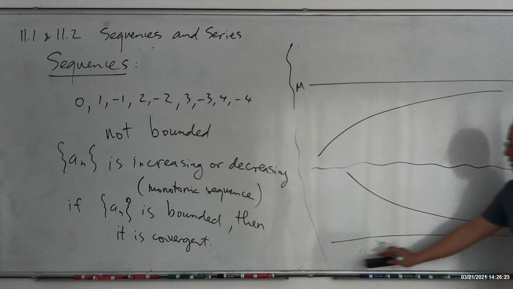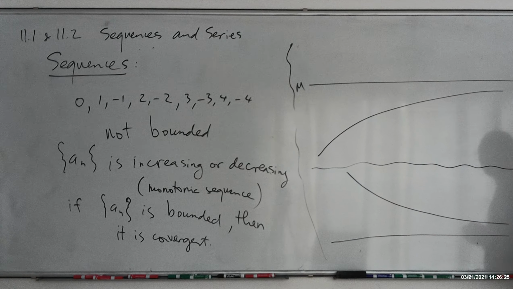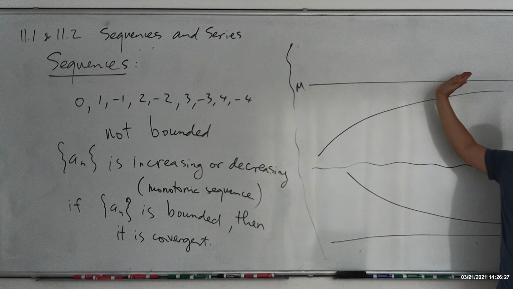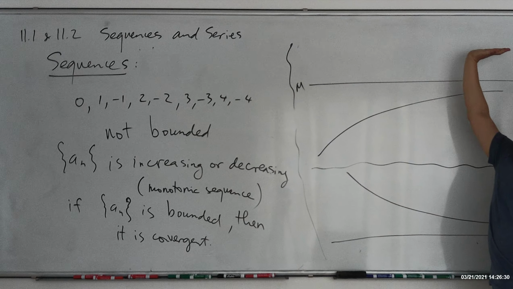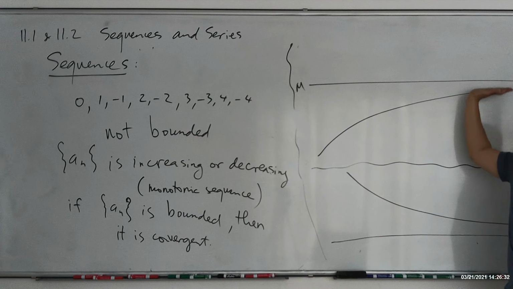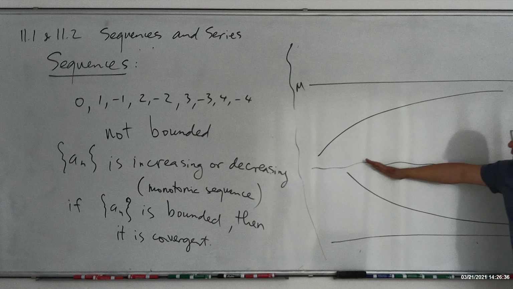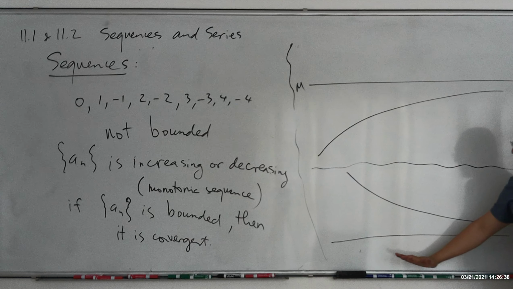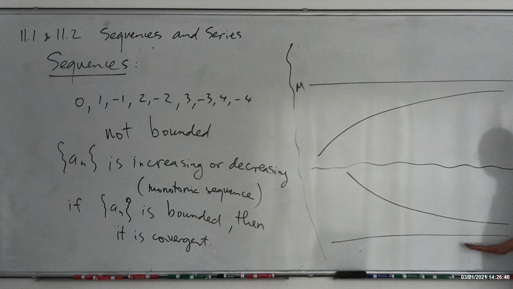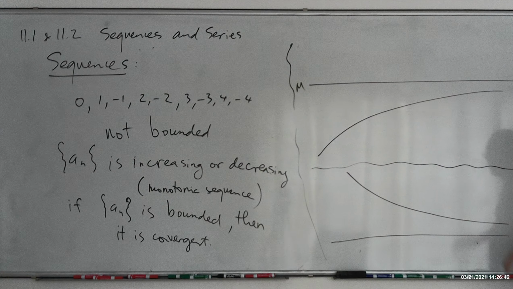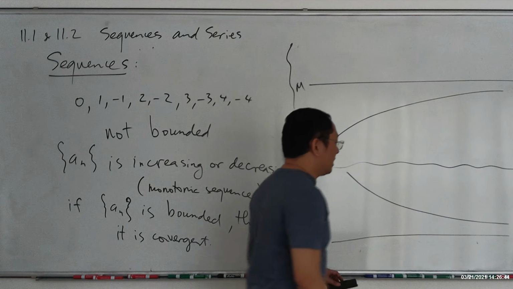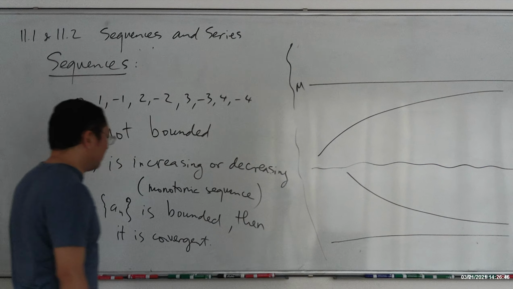In both cases, the sequence will always converge. If it keeps going up but is bounded above, it's going to be lower than the ceiling, so the limit is going to be less than the big M. Going down, but not going down forever, it's bounded below, so the floor is m, and eventually it goes down to some limit that's above the floor.